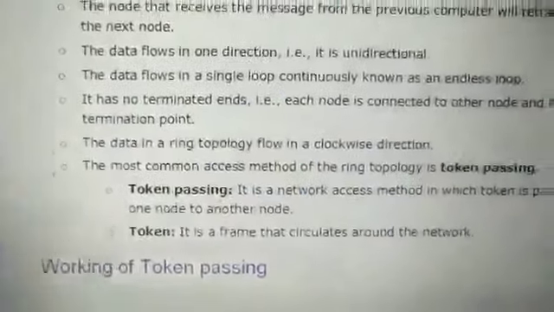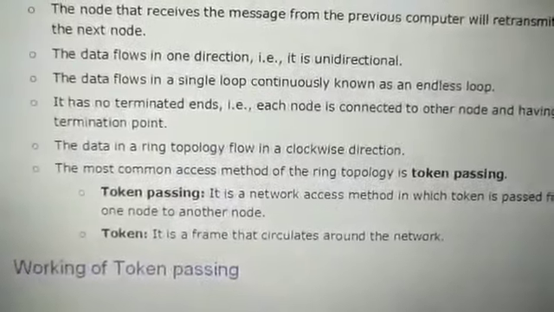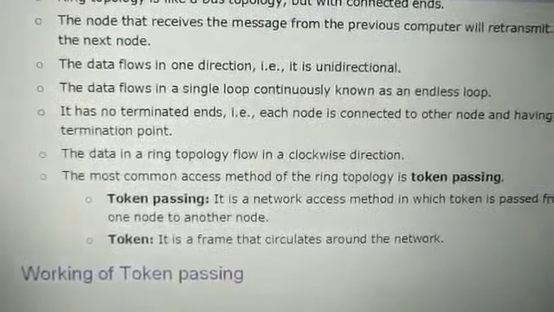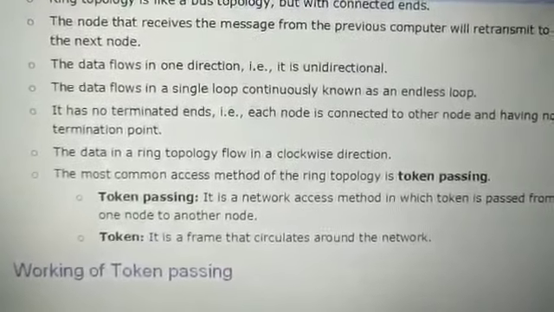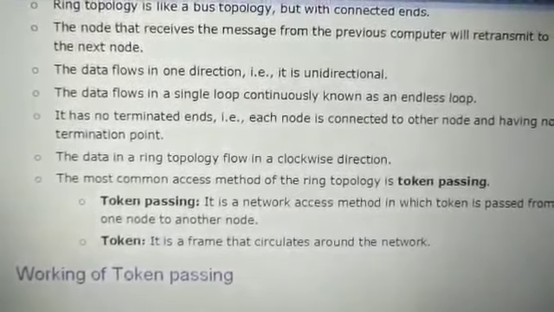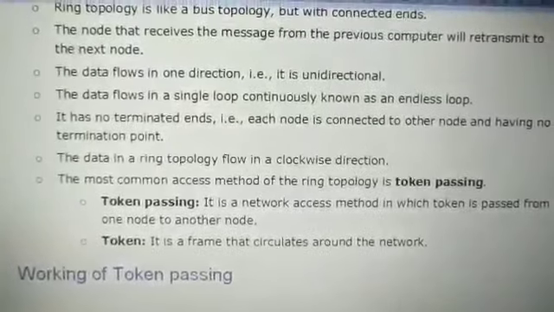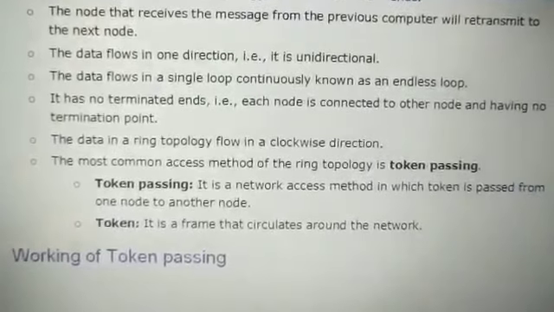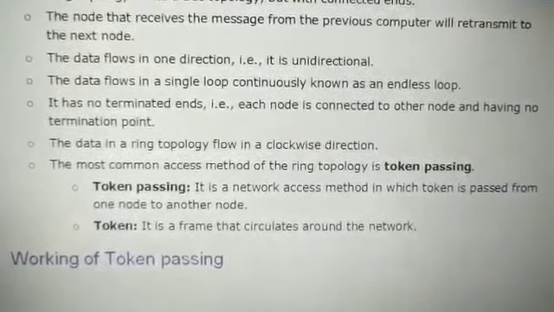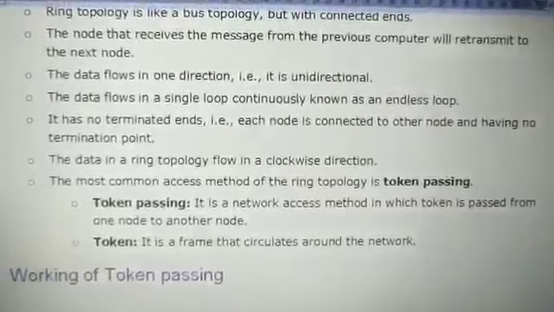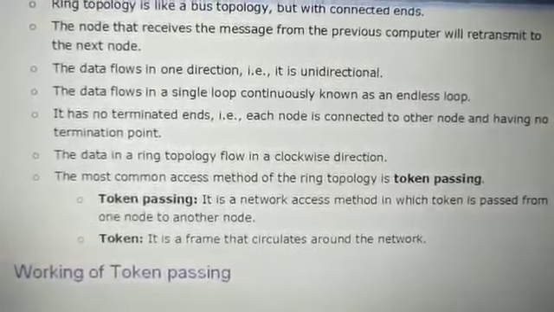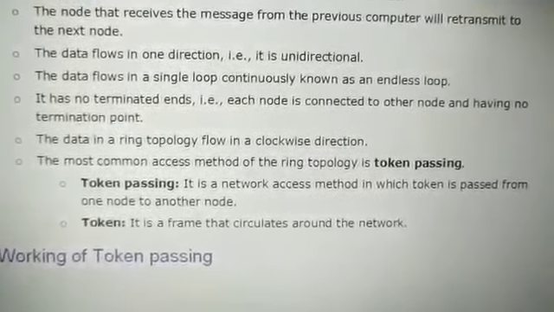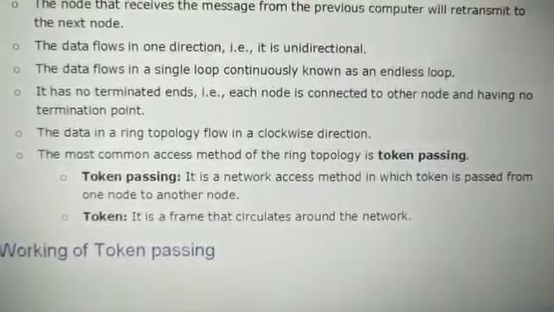Next characteristic: data flows in a single loop continuously, known as an endless loop. Why is it an endless loop? Because it will keep on going. If any of the nodes wants to transmit, it keeps checking all the other nodes to search for the destination end. So that's why it is an endless loop. It has no terminating ends, so each node is connected with other nodes and there is no termination point.